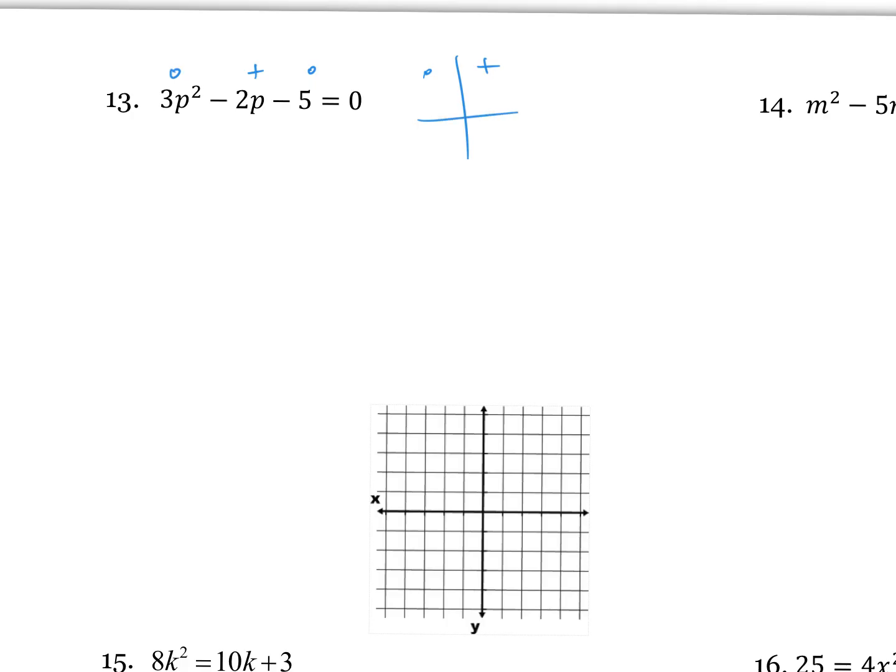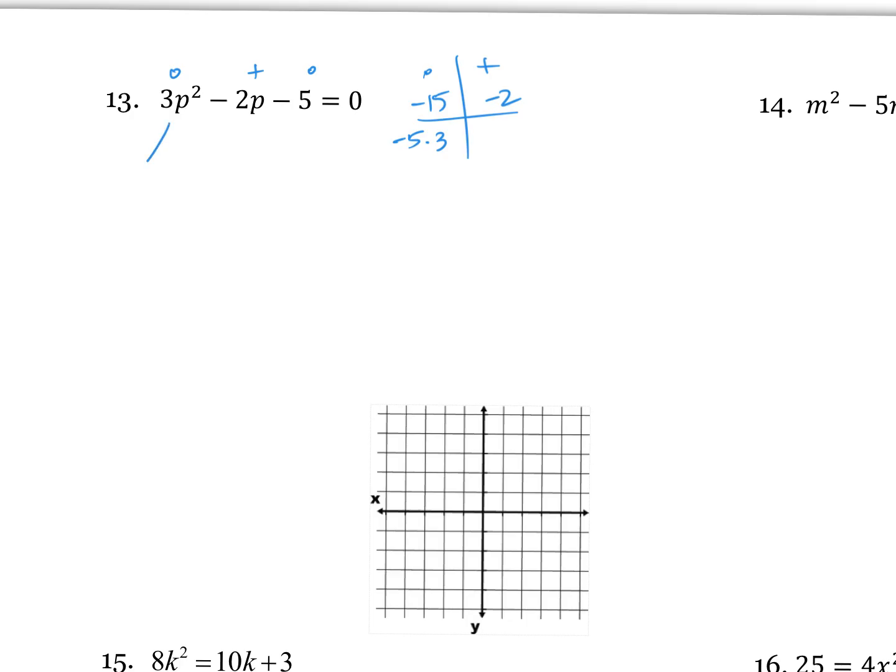What multiplies to be negative 15 and adds to be negative 2? Multiplies to be negative 15, adds to be negative 2. 5 and 3. Which one's going to be negative? Negative 5 and positive 3. You got it. Negative 5 and positive 3.